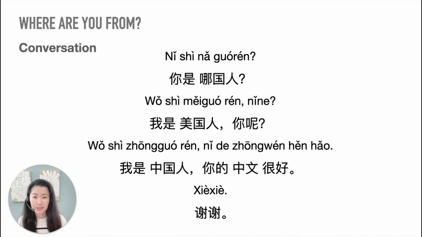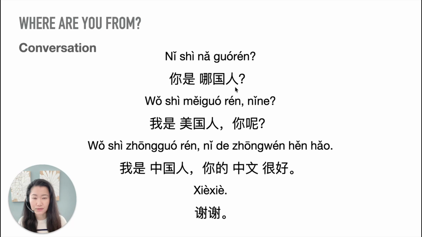So the first person asks, 你是哪国人? One more time. 你是哪国人? Let's think about the meaning. 你 is a pronoun, means you, right? 是 is a verb, the be verb, am is are. So you are which country, person.